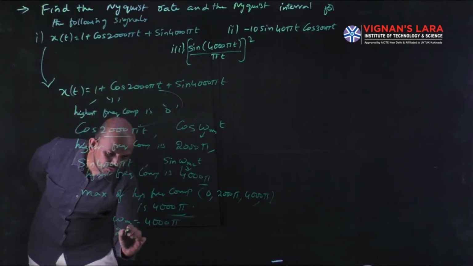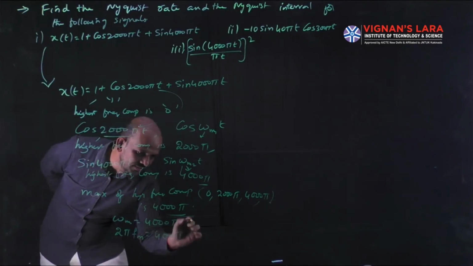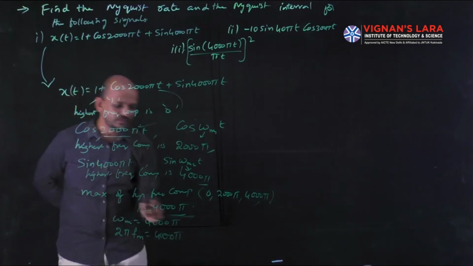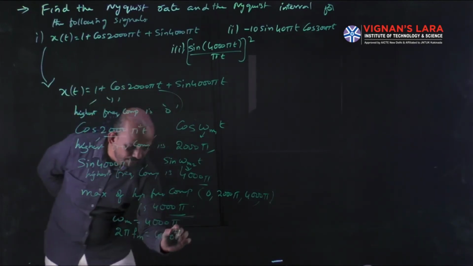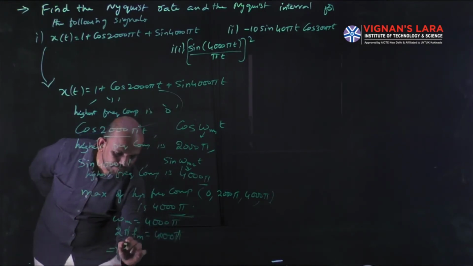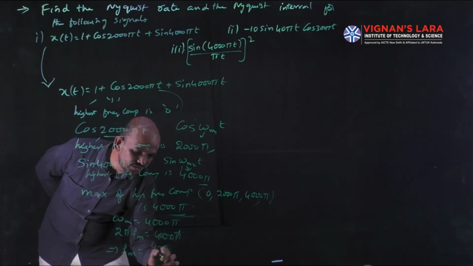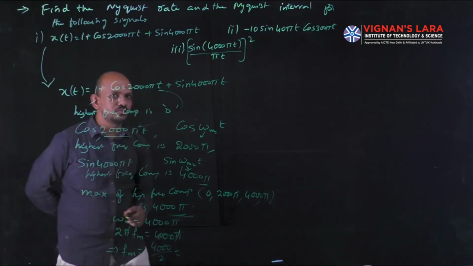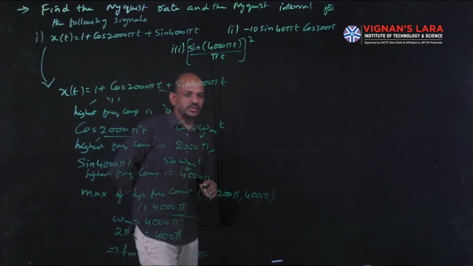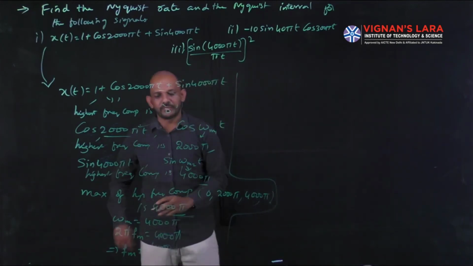So 2 pi fm equal to 4000 pi. Now pi gets cancelled, so fm will be equal to 4000 by 2, that is nothing but 2000. So I got the value of fm.